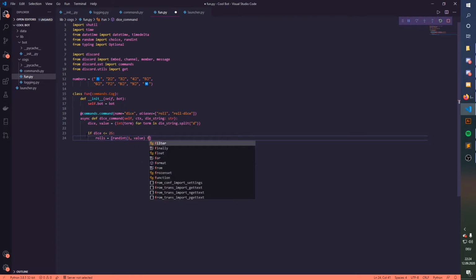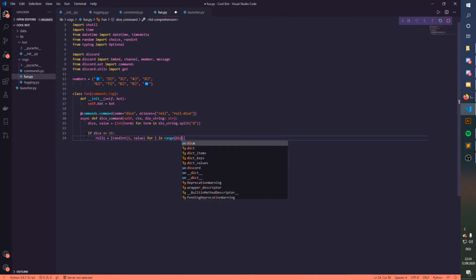Then just say for roll in rolls. Wait, did I miss something? Just for e in range, basically dice. That's our variable in here.